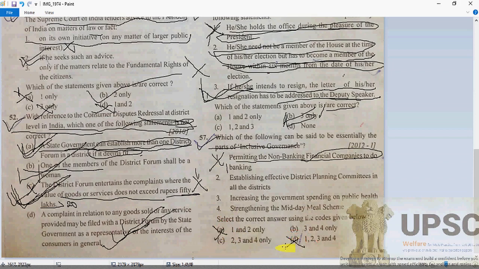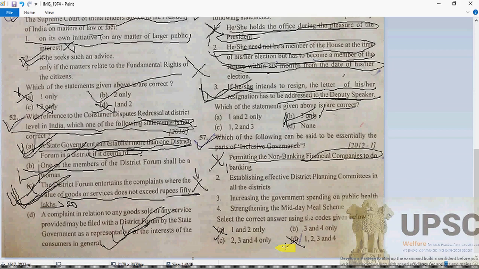Now the second, third and fourth, no doubt they are correct according to the options given. Let's check whether statement 2 is correct.